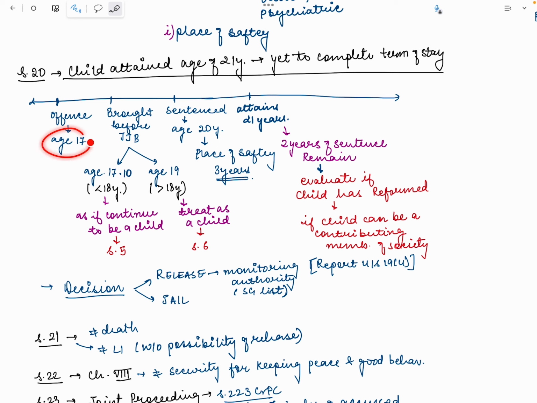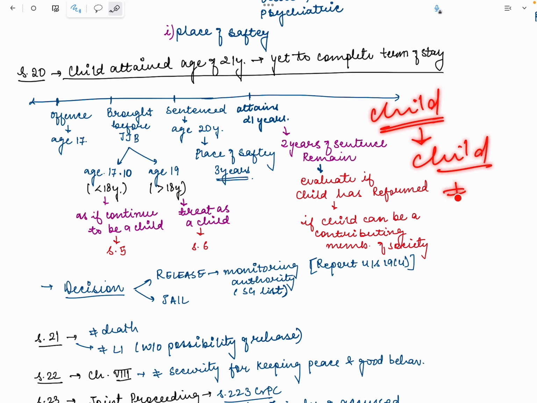And for example, if that 17-year-old is brought before the JJB when he is age 19, that is above 18 years, he is no longer a child. So this is a situation where the offense was committed when he was a child, but he was apprehended when he was not a child. So what will happen in that situation? Will that child be treated as an adult? No, he is treated as a child, as given under Section 6. So in either case, the law is that when a child commits an offense, he will remain a child. He will not become an adult just because he was arrested later on.